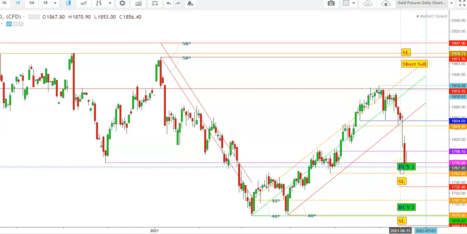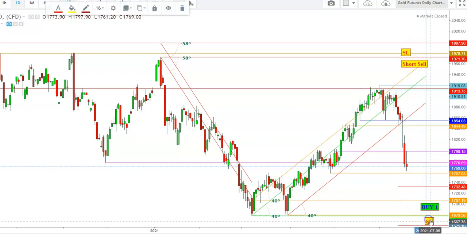But here I don't prefer to go long because the gold futures look very indecisive. So for the upcoming week, my first buy zone will be here and my stop loss level will be at the levels of 1667. So friends, I find that the gold futures could remain under heavy bearish pressure, but during the upcoming week we could find some sharp reversals in gold futures from the levels of $1678, and I find that a breakout above the levels of $1920 could provide a good opportunity to short the gold futures above the levels of $1958 with a stop loss at the levels of $1981.